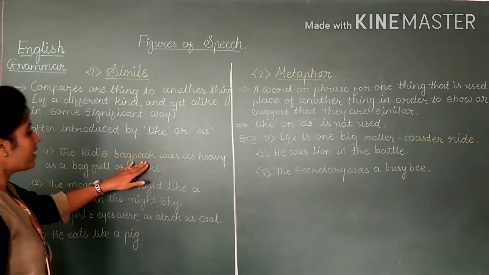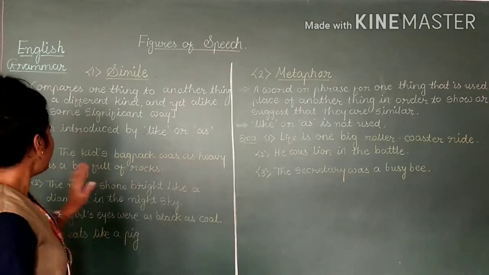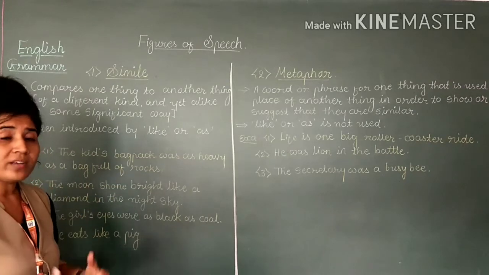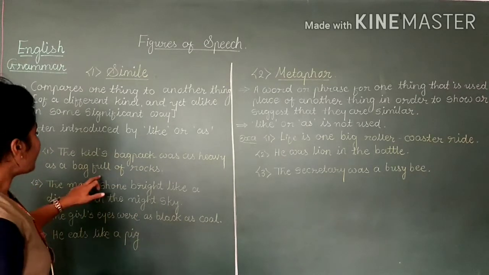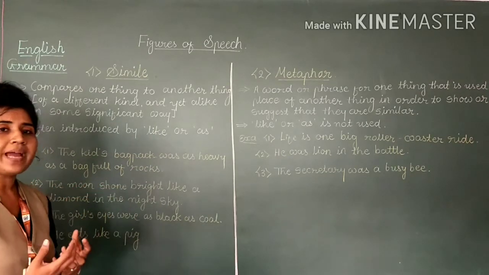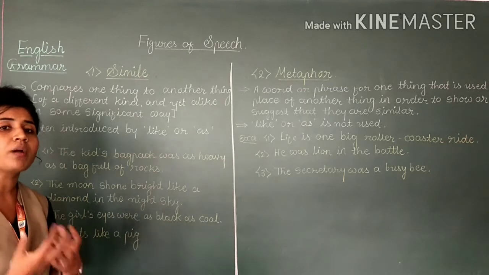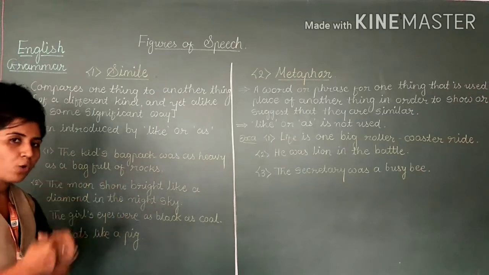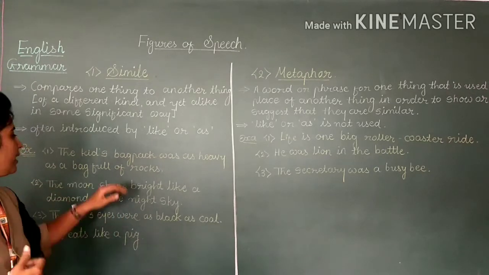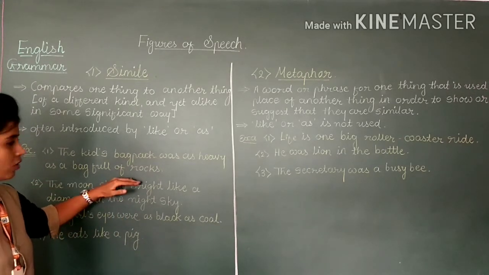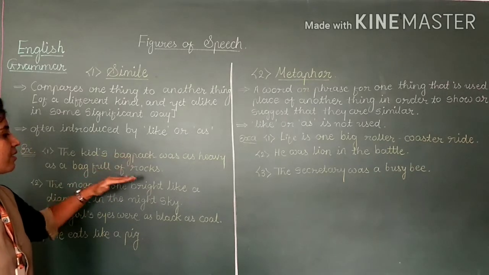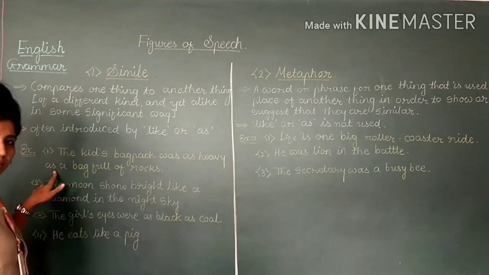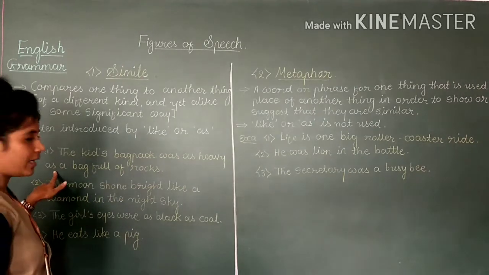The kid's backpack was as heavy as a bag full of rocks. The kid's bag was as heavy as the bag full of rocks. The kid's bag has been compared; it seems as if it is filled with stones. The weight of the bag is compared to the rocks. So this is the thing, comparison, and here you can see the word as. So this is called simile.